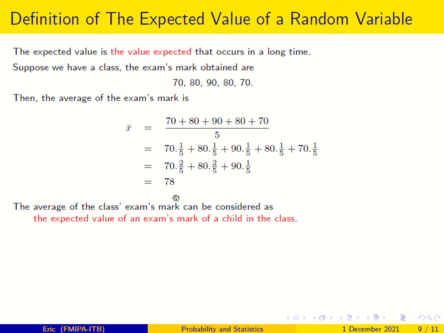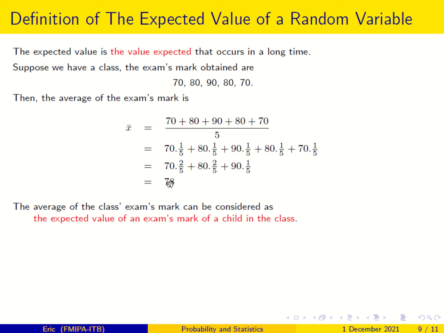So the average of the class exam mark can be considered as the expected value of an exam mark of a child in the class. So if I pick one child in the class, the expected value of his or her exam mark is 78.